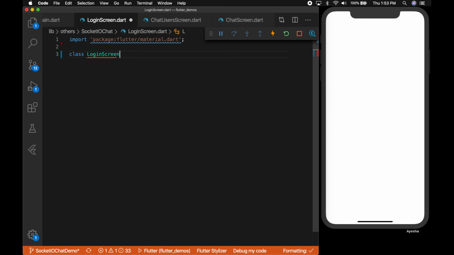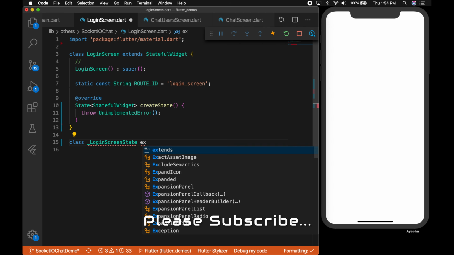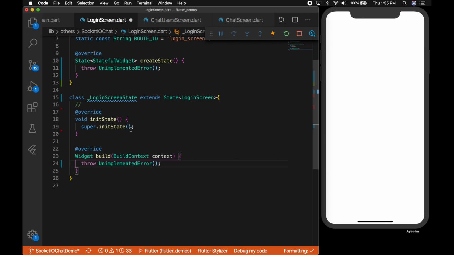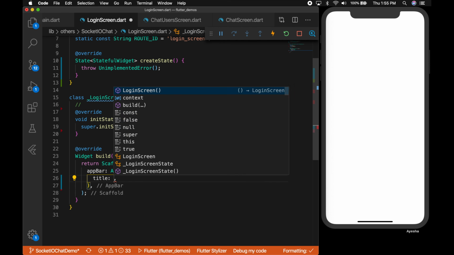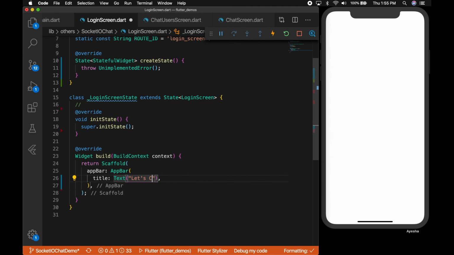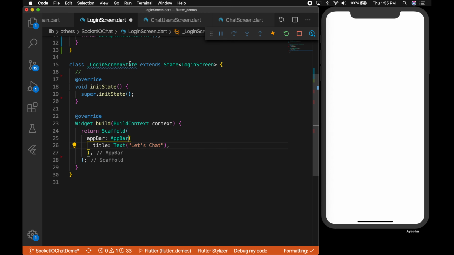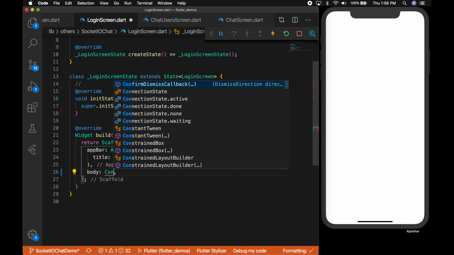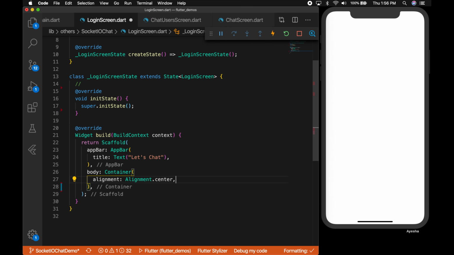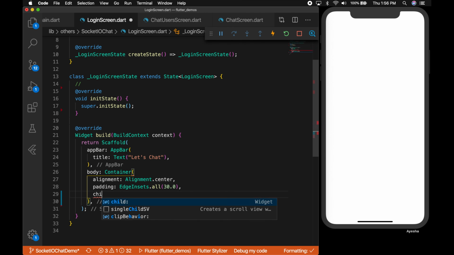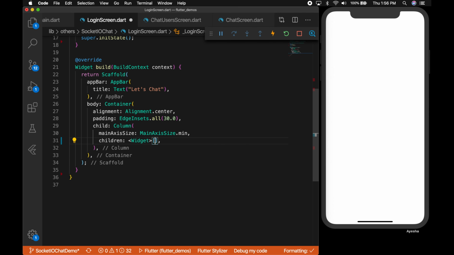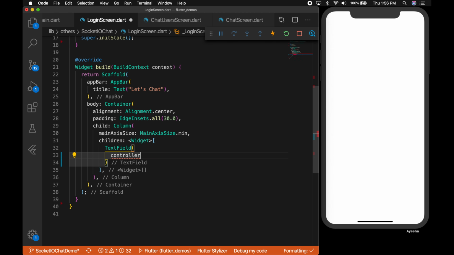We will keep it simple with just a text field. So a state and init state, and override the build method and return the scaffold with an app bar with title, let's say, Let's Chat. Okay, and return the state. These are all basic things. On the body, I'm going to set the alignment to center and a padding of 30, with a column, main axis size minimum, and children with a text field.